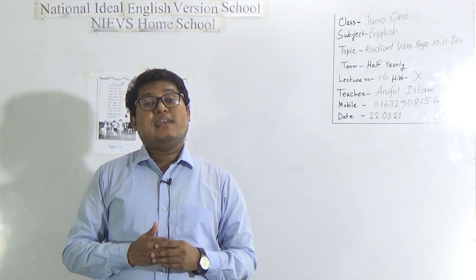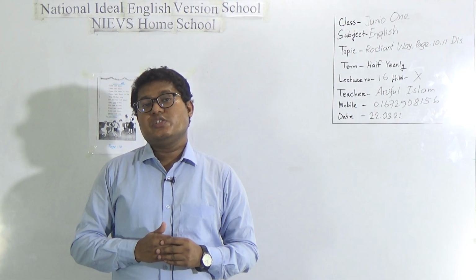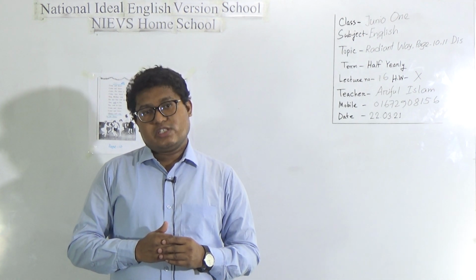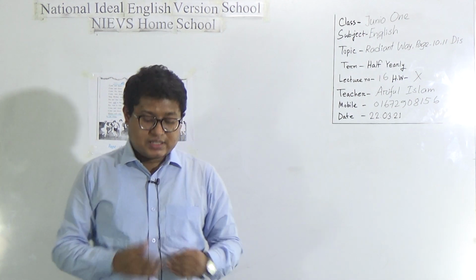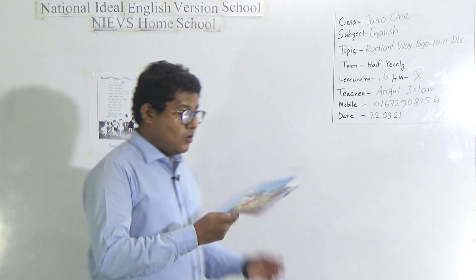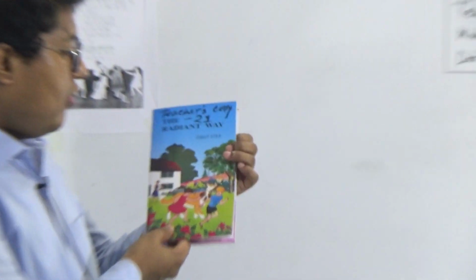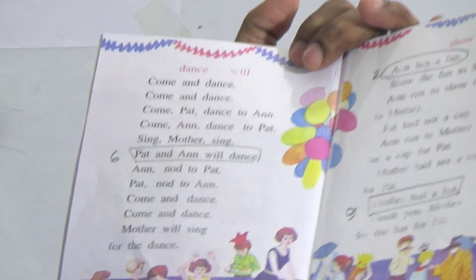Today I am going to conduct an English class for Class Junior 1 students. After this topic, Radiant Way, pages 10 and 11 discussions. So, my dear students, open this book. Read the Radiant Way first step and go to page number 10 and 11. Okay, so let's see our today's class.